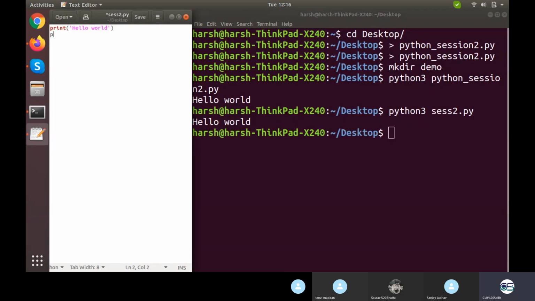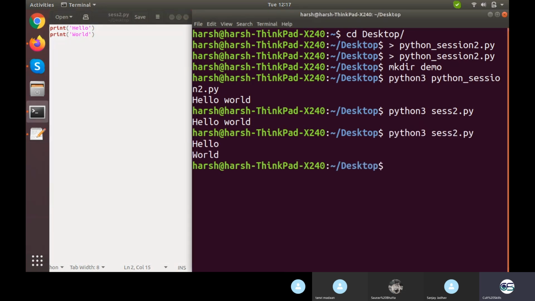Now what if I want to print hello and world on different lines? So what I need to do is hello, and on the next line world. Now let's see, we'll be getting hello, and we'll be getting world on the next line, because whenever you execute the print function, it always ends with a new line by default. Suppose you have 3 lines, a 3-liner code. I'm saying print hello world, then good morning.